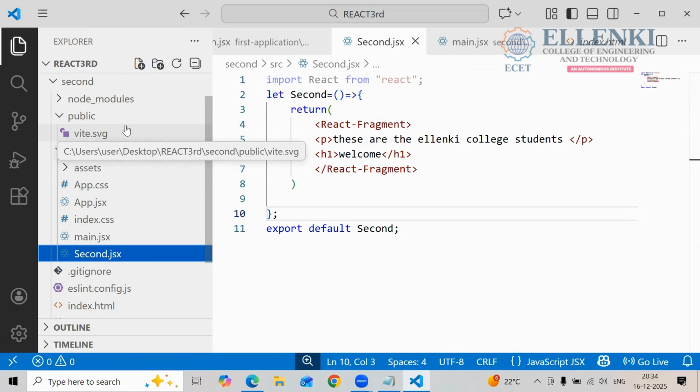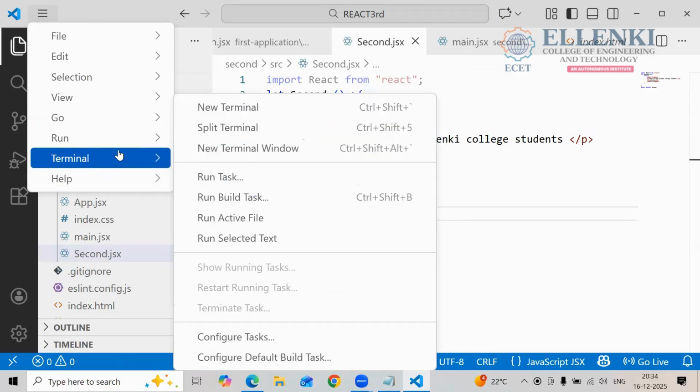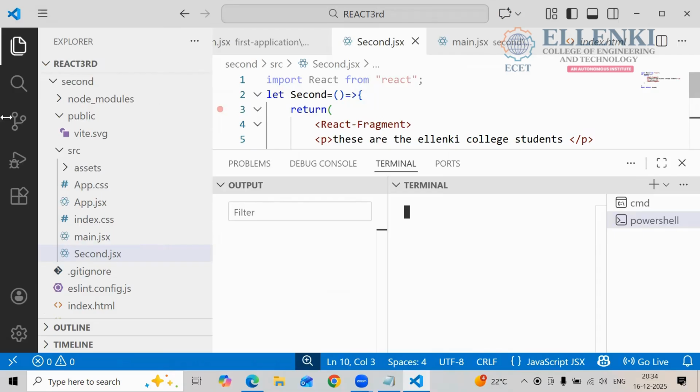Now create a project for this. Terminal, new terminal. So here I am creating the project. To create the project, what command do I have to write here? npm create vite@latest. Enter.